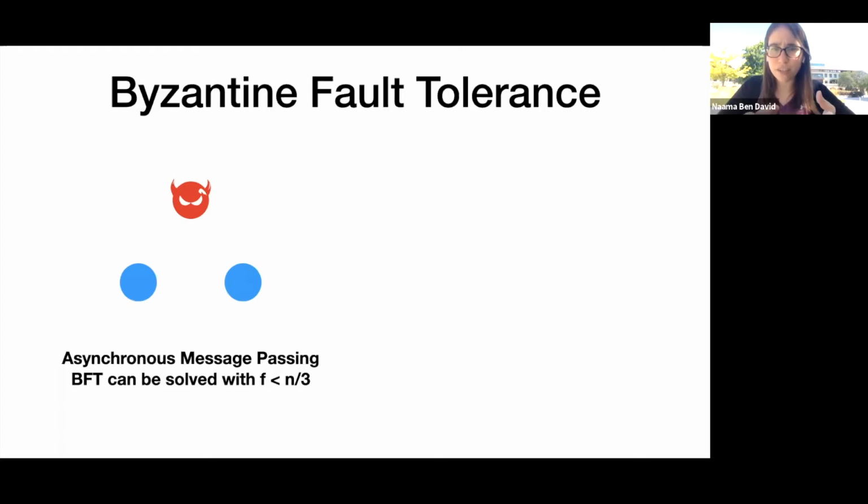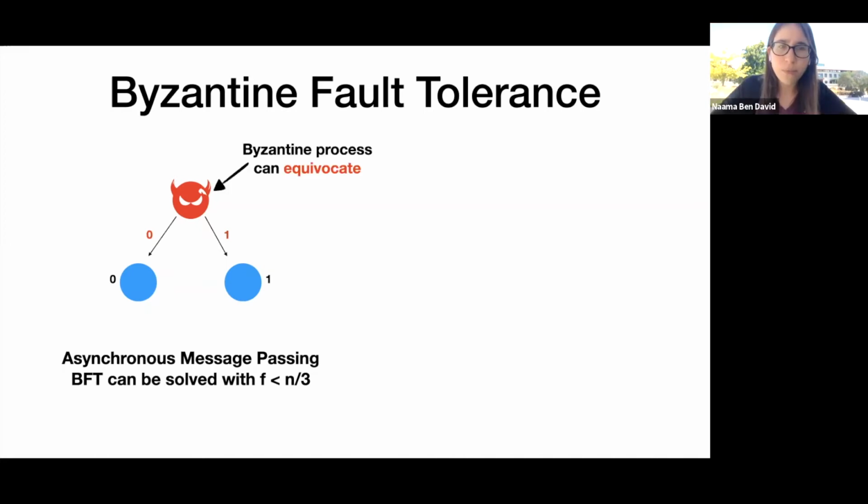If we think of a setting with 3 processes total and one of them is Byzantine, it could be the case that the 2 correct processes receive different values. Now the Byzantine process can actually send different values to each of the processes, pretending to have 0 when it communicates with the process that received 0 and pretending to have 1 when it communicates with the other process. This technique is known as equivocation, where the Byzantine process sends different messages to different correct processes.